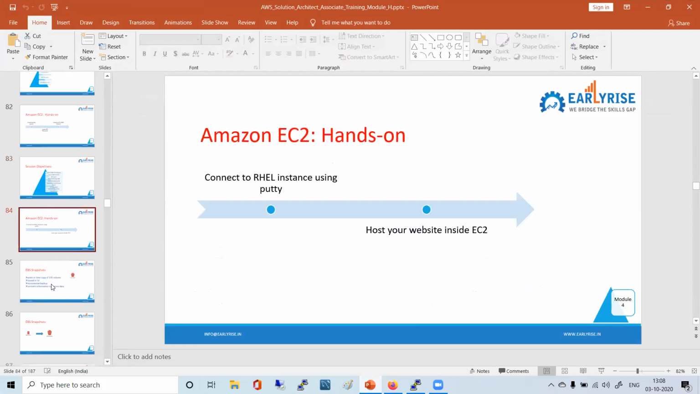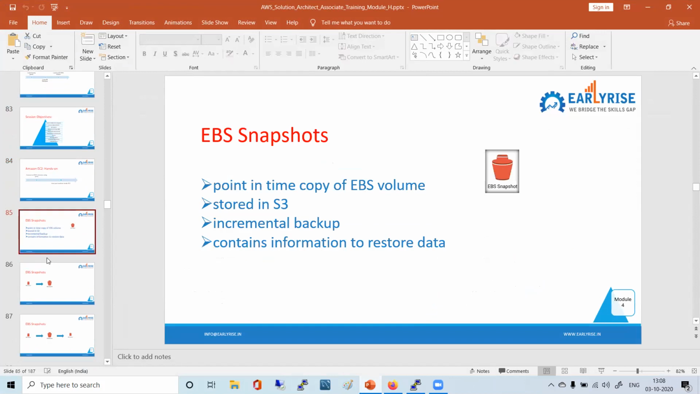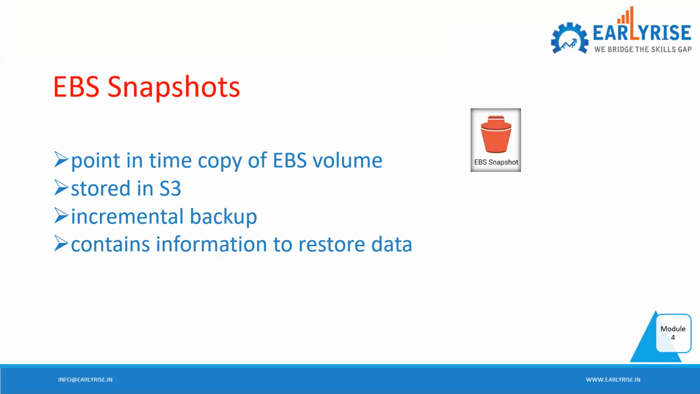So we have done the connection to the RHEL instance using PuTTY, and hosting your website inside EC2. Now the very next topic is the same thing that we have seen, the volume and the challenges with the volume, right? So what is a snapshot? A snapshot is a point in time copy, a point in time backup of the EBS volume. What is good about it? It is stored in S3, and you know that S3 has 11 nines of durability, right?